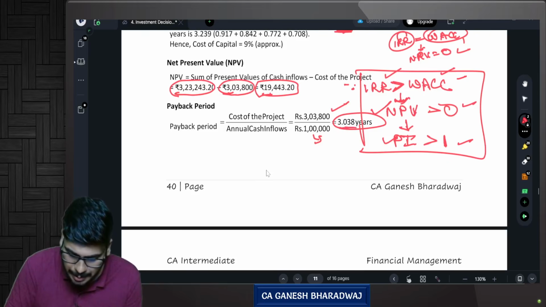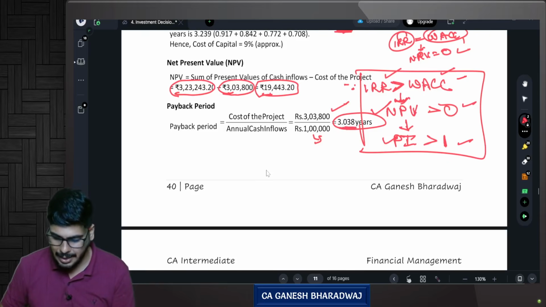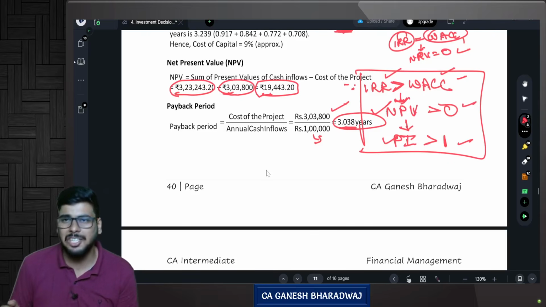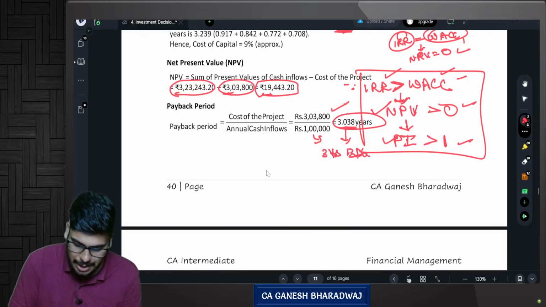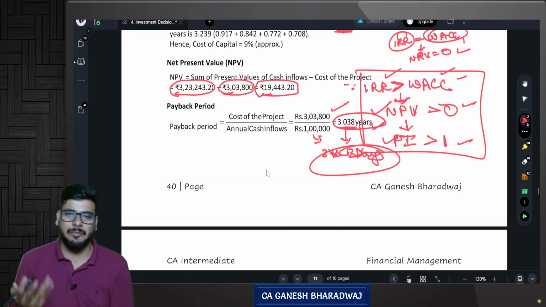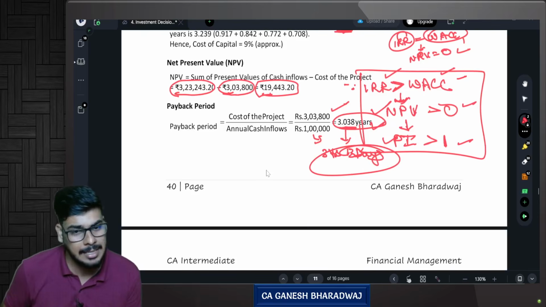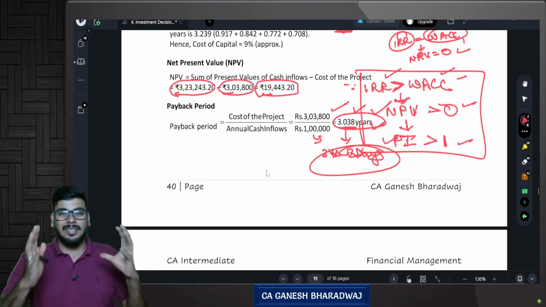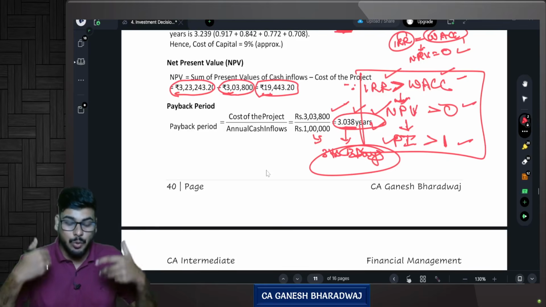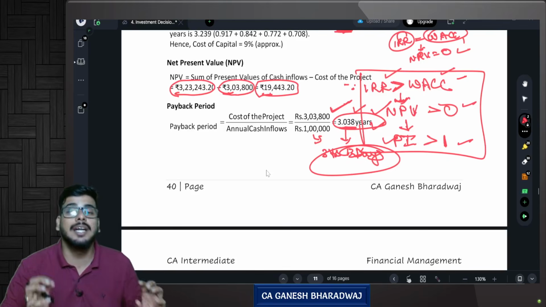Sir, can years be in decimals? Yes. So basically, 0.038 years into 365, it's actually 13.87 days. Approximately, this is nothing but 3 years and 13 days. That is the meaning of this. Are you clear with this? That's why they have put it as decimals. Yes, you can keep it in decimals. Don't round it off. Are you clear with this, guys? So approximately it takes 3 years and 13 days to recover my entire investment.